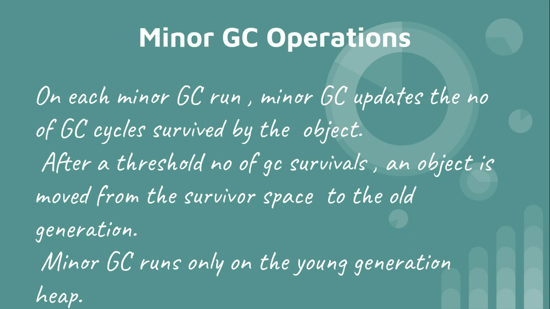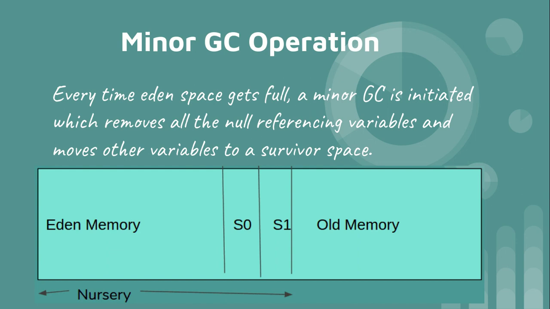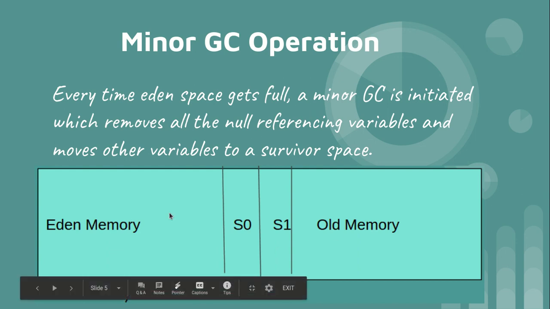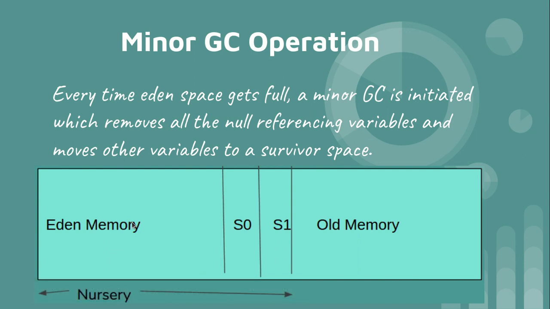Now let's see how that complete GC survival will happen. Initially, when some object is allocated, it has the number of GC survived as 0 and it is present in the Eden memory. Now when this Eden memory is full, in the first GC run, that object will move to S0 or S1, depending on whichever survivor space is free at that point of time, and it will get marked as 1 GC cycle survived. For the next 4 GC cycles, it will keep on getting marked as 2, 3, 4, 5 if that object is not a null reference right now. After that, if it is still not a null reference, it will be moved to the old memory part of the heap.